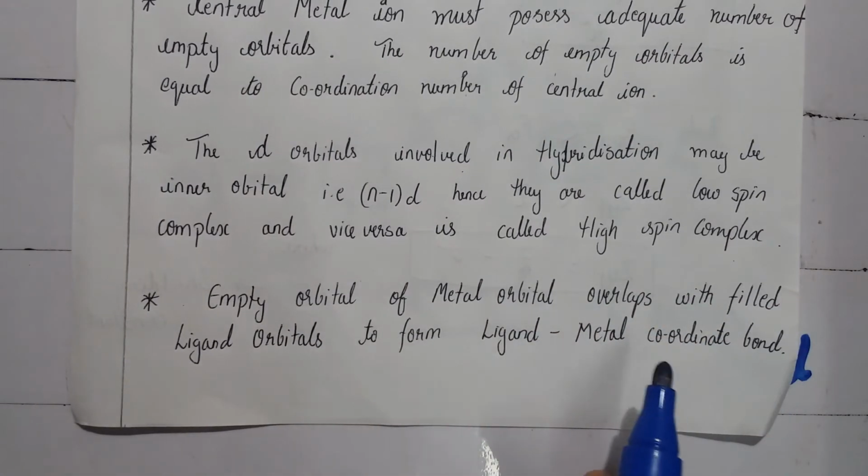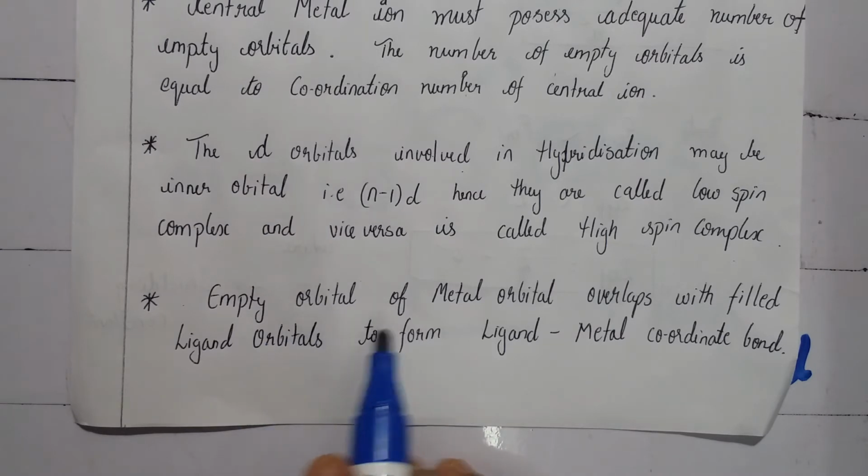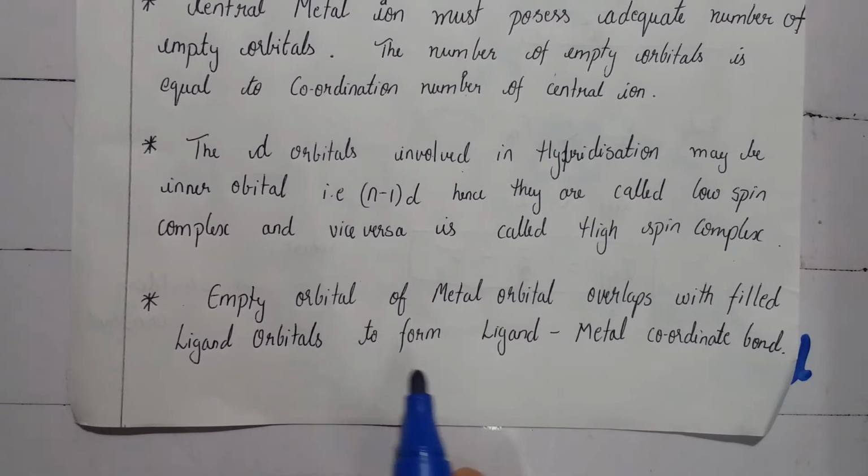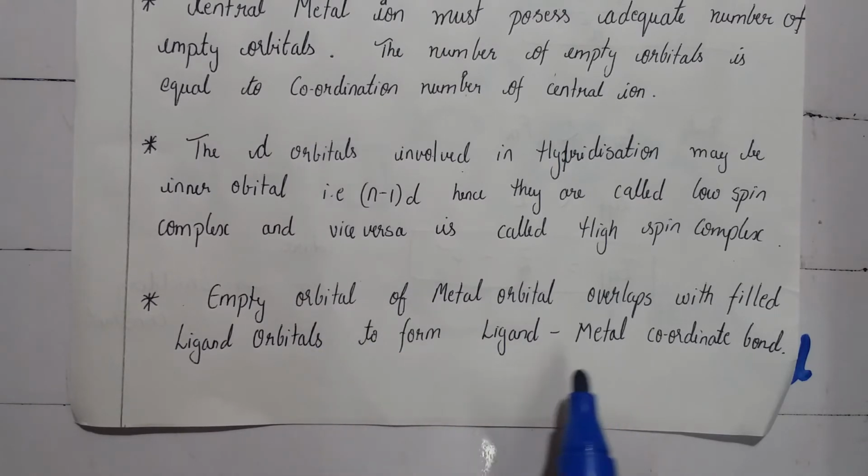the metal is having the empty vacant orbital. It doesn't have any electron in the orbital. The ligand is donating the pair of electrons, hence the metal-ligand bond according to VBT would be purely ionic.